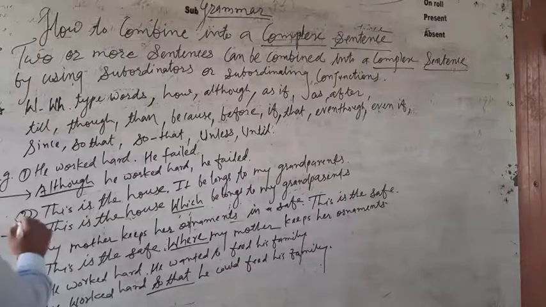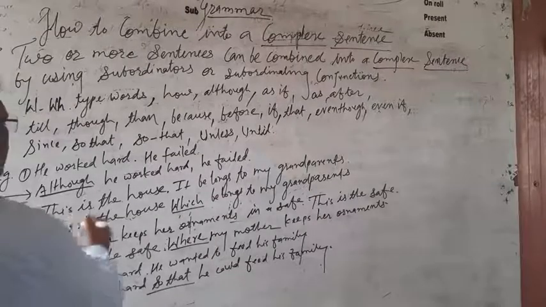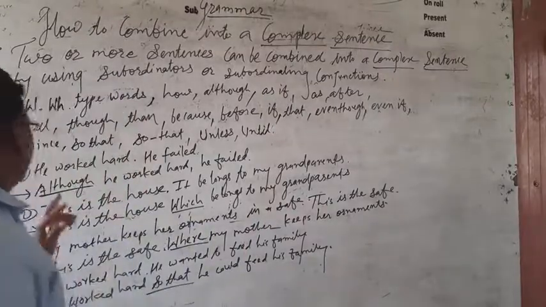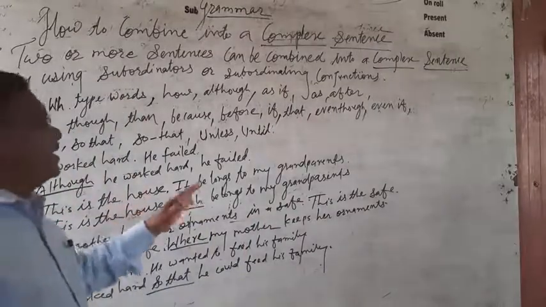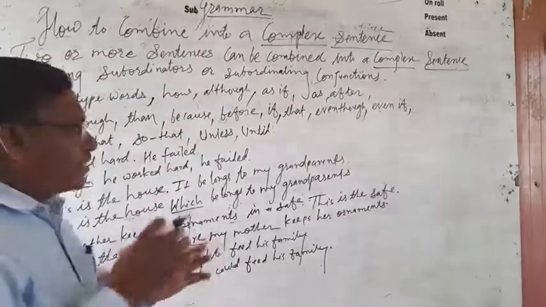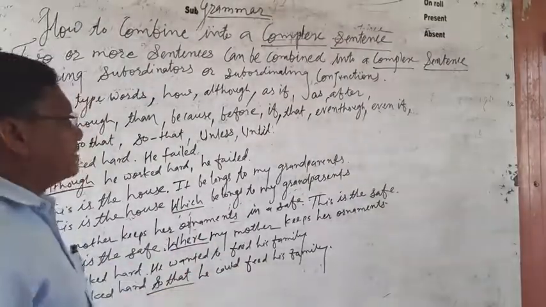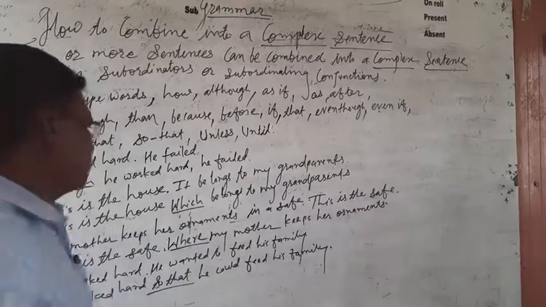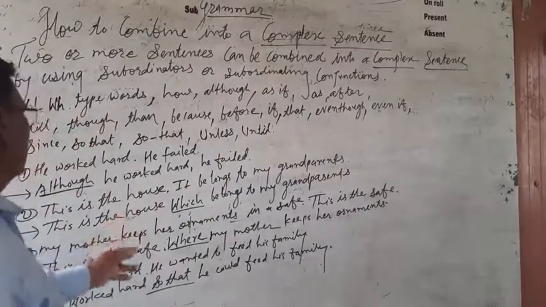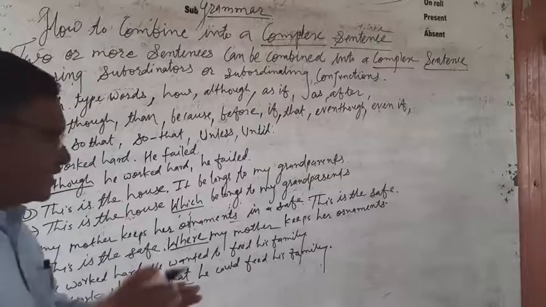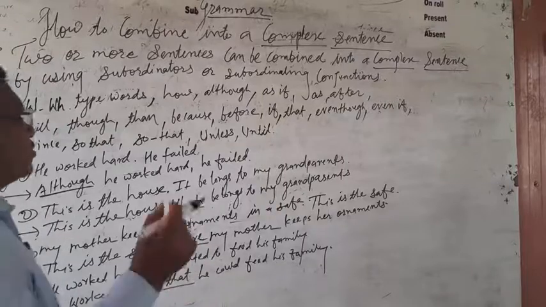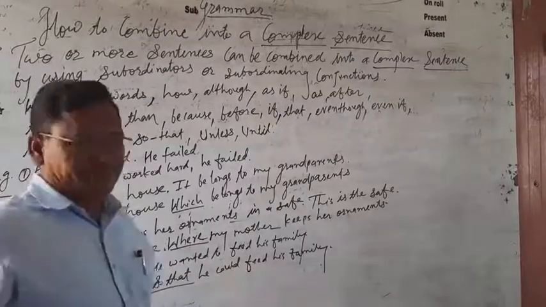Second example: this is the house, it belongs to my grandparents. These are two separate sentences. We are combining these two sentences by using a subordinate. So which subordinate can be used to join these two sentences? This is the house which belongs to my grandparents.